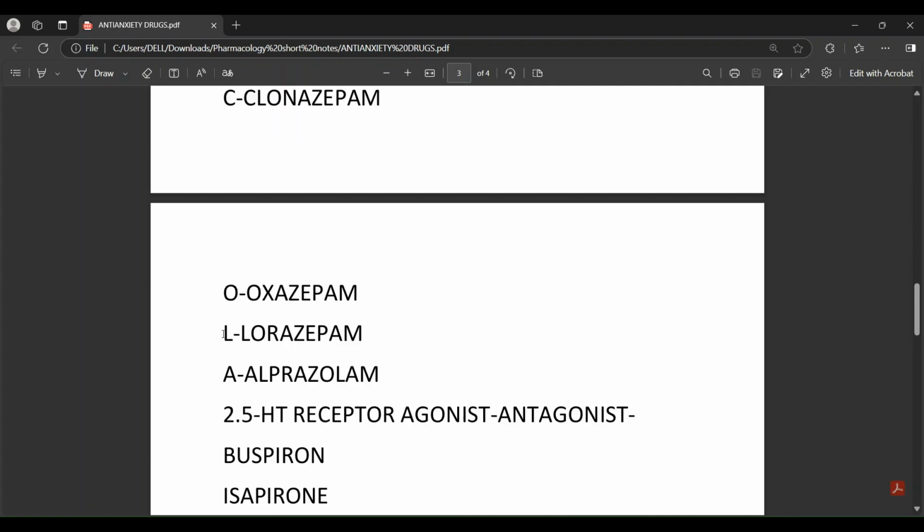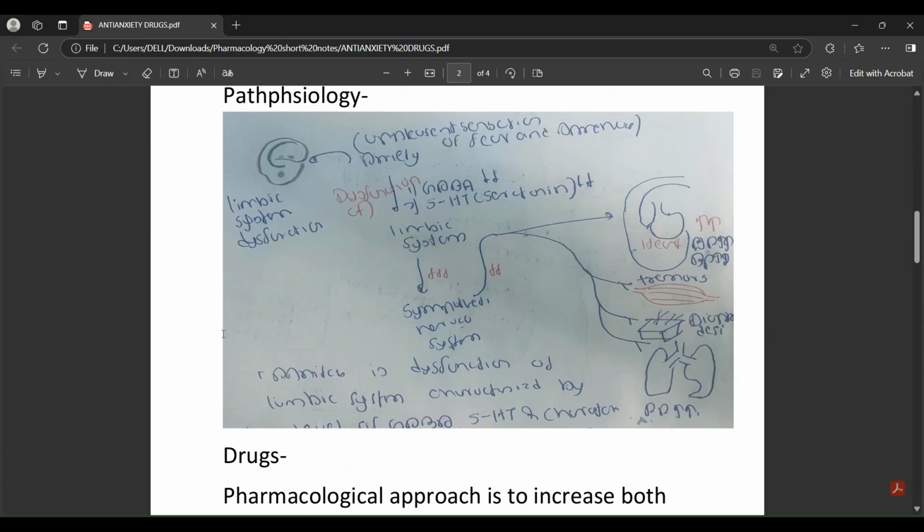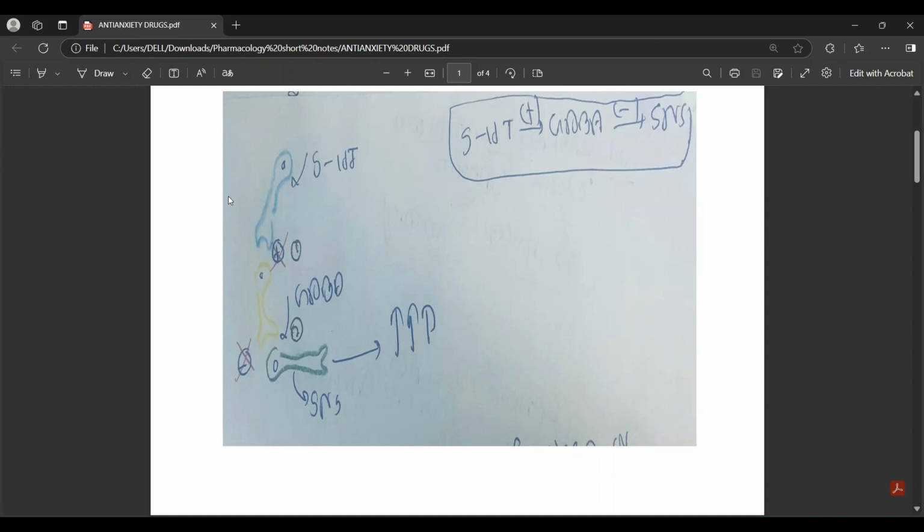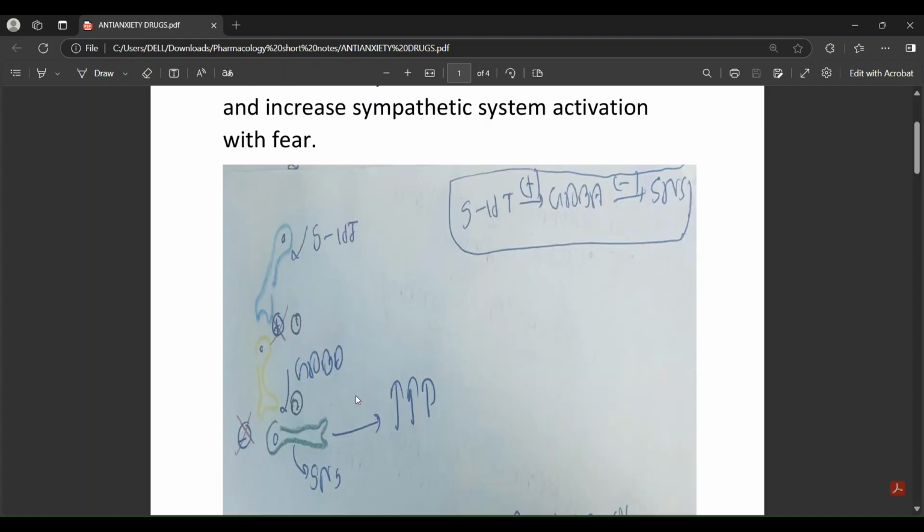So buspirone, where is it acting? It is acting on the first nerve synapse. Here 5-HT is an excitatory one for the GABAergic neurons, and it will increase GABA release, and as a consequence it will decrease the action potentials produced by the sympathetic nervous system.